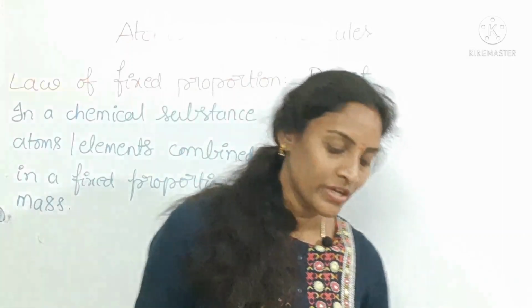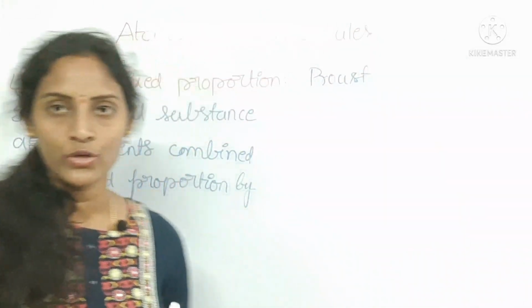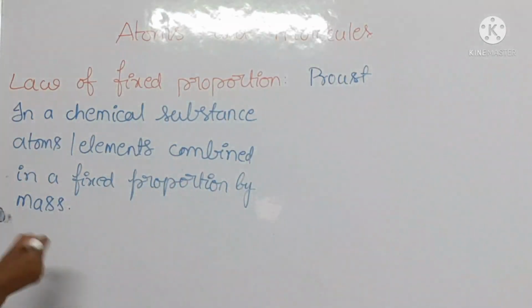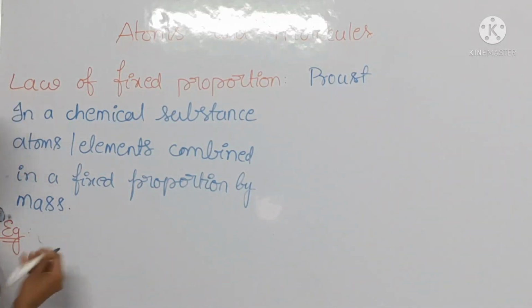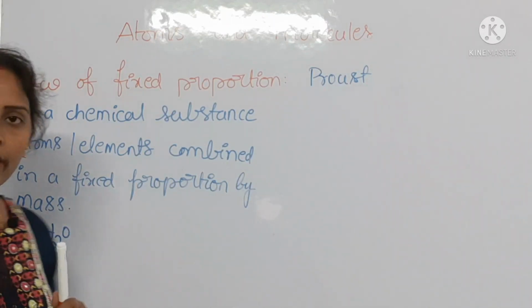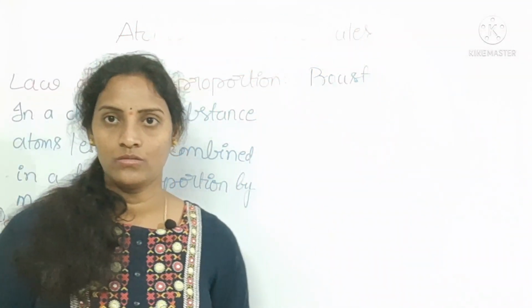Suppose you take an example, water. Water is present in a sea, river, pond, rainwater, anywhere you can take water.